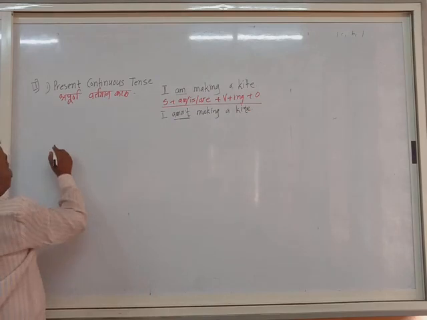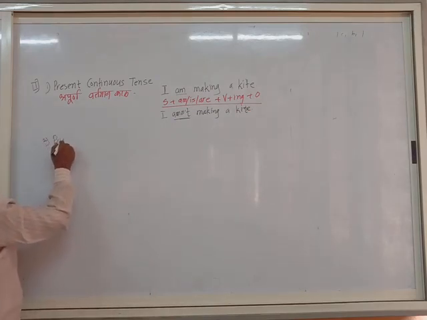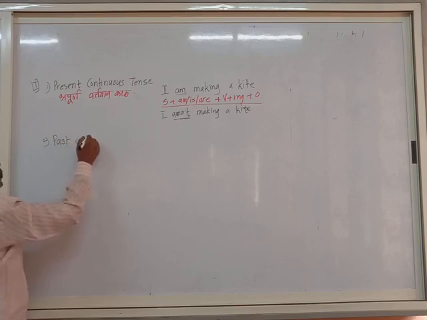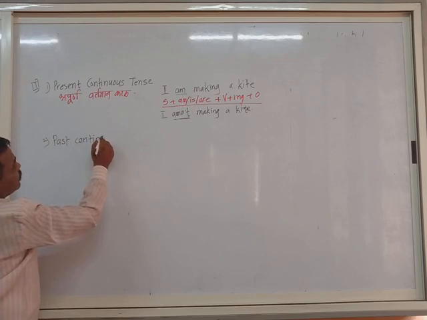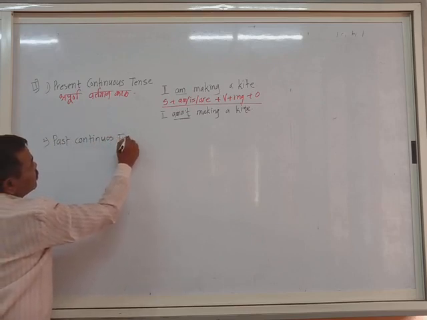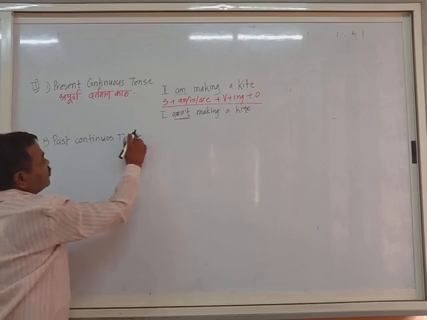Then second, afterward we can say past continuous. Past continuous tense.